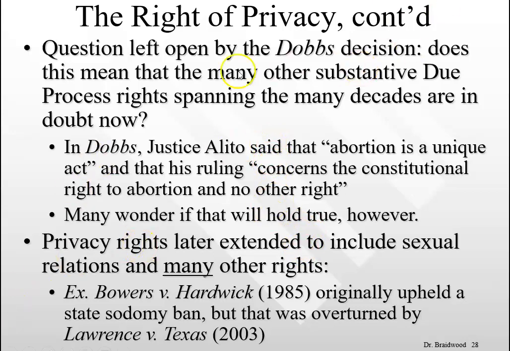Does this mean, as it says here, that other substantive due process rights are now going to be up for grabs? The reason this comes up is because there's a paragraph in the opinion written by Justice Alito that says, don't worry about that, abortion is a unique act, and that this ruling, the Dobbs decision, only concerns the constitutional right to abortion and no other right. And so he expressly mentions a few other rights that are protected under substantive due process, things like privacy, sodomy laws, same-sex marriage. He says those things are not on the table.